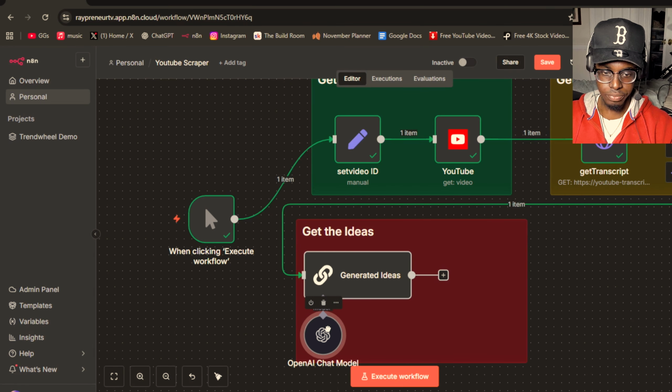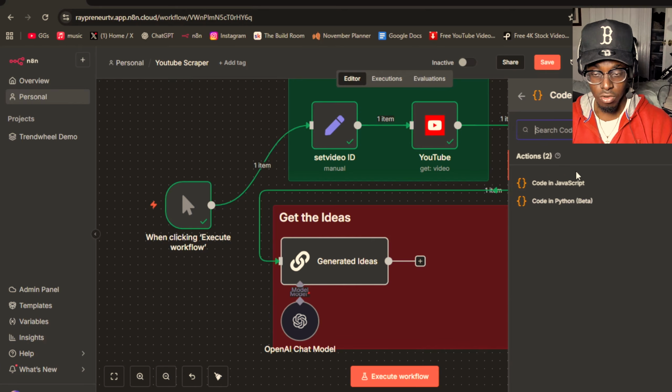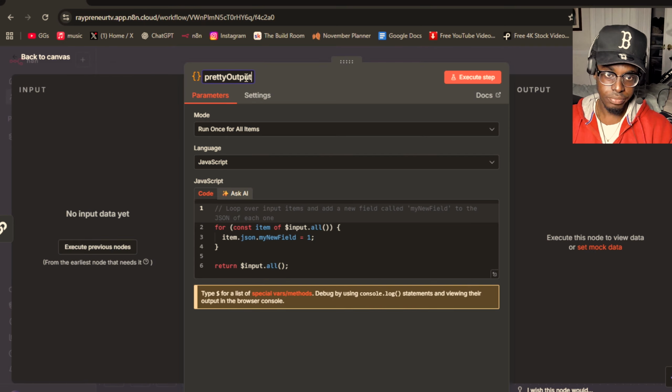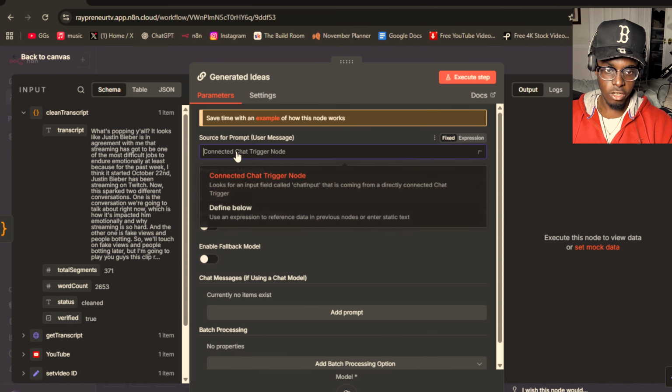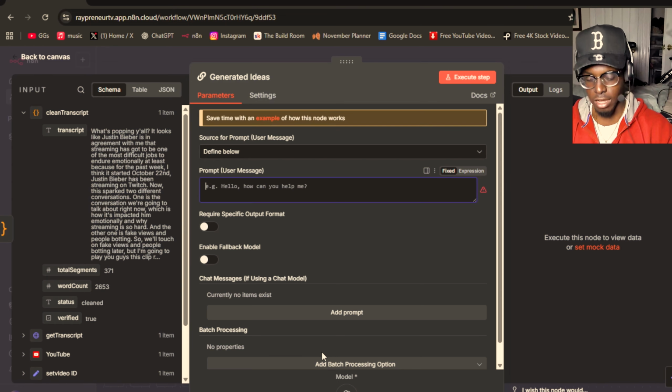But yeah, do that. And then we're going to add a code node, because we're going to do another code to run through the generated ideas, to make sure it doesn't come out ugly, just like with the transcript. We're just going to leave that there for now. We'll name it pretty output. We're going to open this, and first is the source for prompt. Make sure this is defined below instead of the other one. And here is where we're going to put everything that we need for the output.